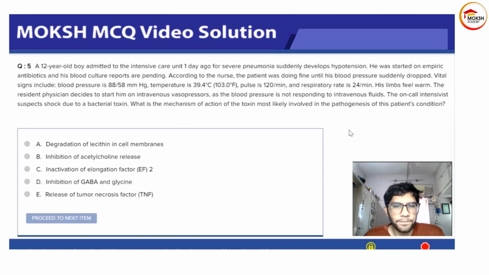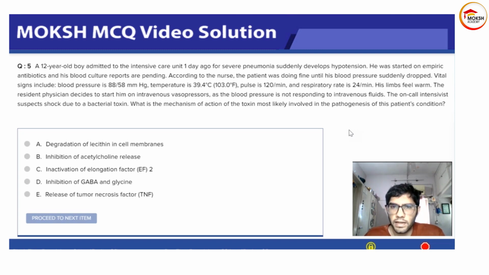Question number 5. A 12-year-old boy admitted to the intensive care unit one day ago for severe pneumonia suddenly developed hypotension. He was started on empiric antibiotics and his blood culture reports are pending. According to the nurse, the patient was doing fine until his blood pressure suddenly dropped. Vital signs include blood pressure of 88 by 58, temperature of 39.4, 103 degrees Fahrenheit. Fahrenheit usually tells you the fever, so always go for Fahrenheit.